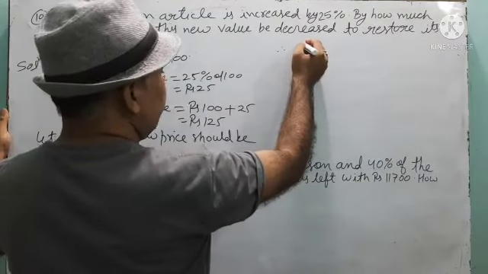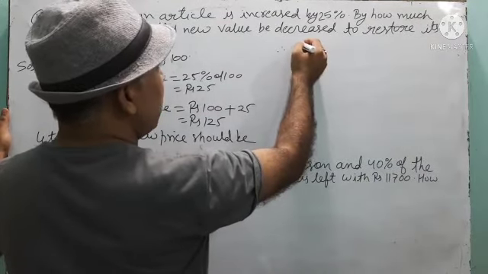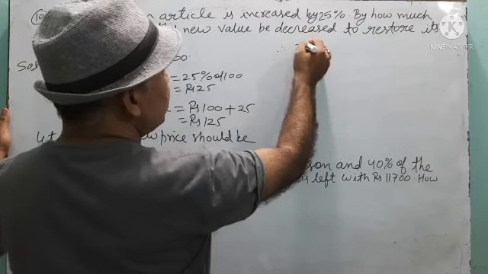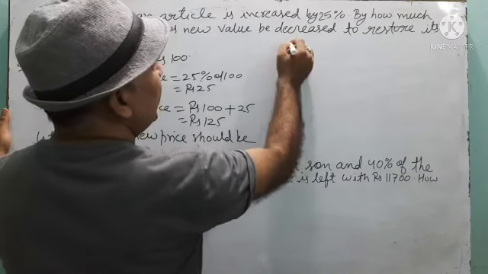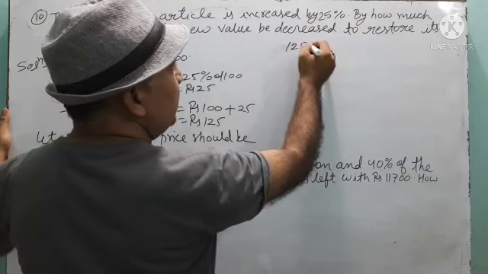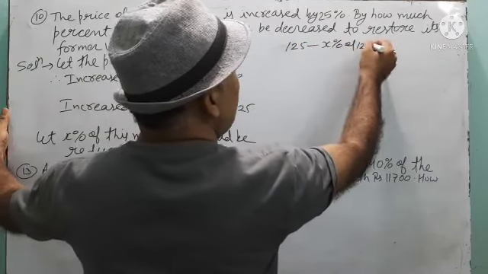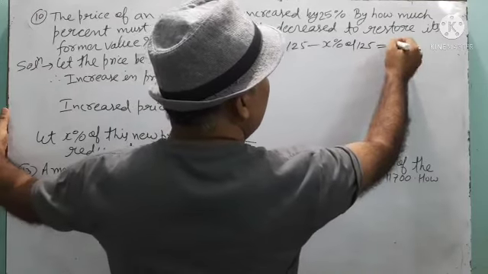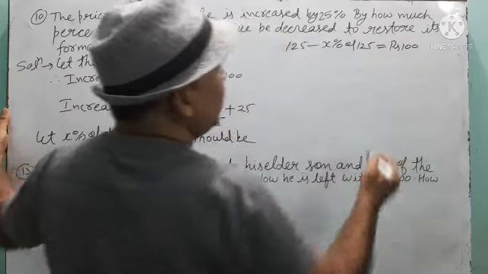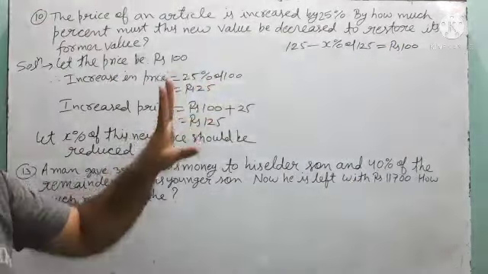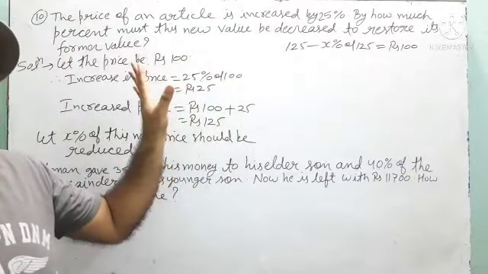Therefore, what we will get now? According to the question, when from this 125 we reduce X percent of 125, again we are getting 100 rupees. Understand this point because this is the main point here.